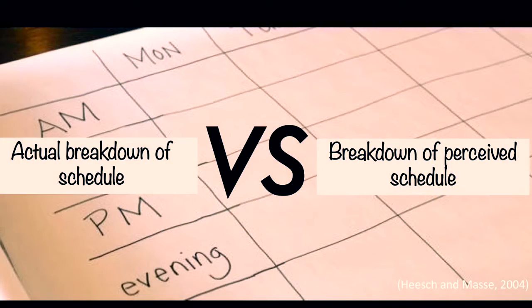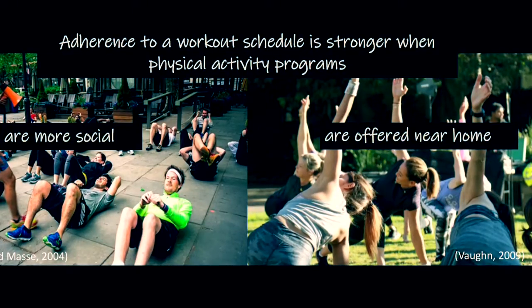However, a study about the perception of time by minority women, done by Drs. Hesh and Mass, concluded that the perceived lack of time by the women did not translate into reality. Although it must be noted that unlike this study, Dr. Vaughn had participants of lower SES. There are various ways to get through the lack of time barrier.